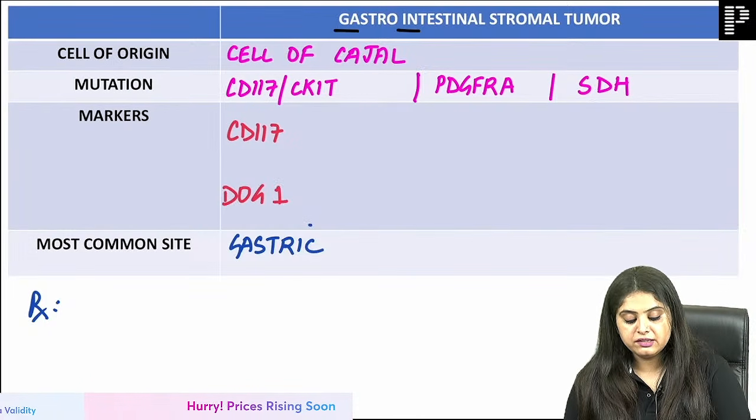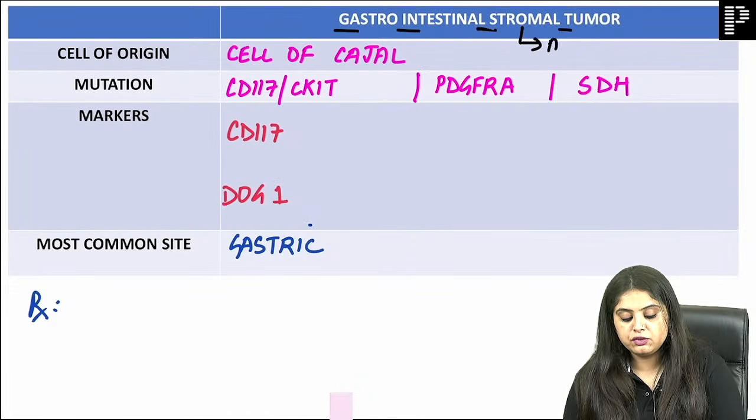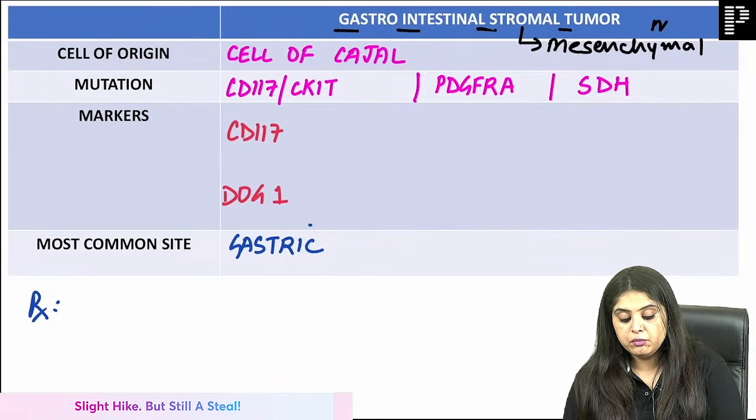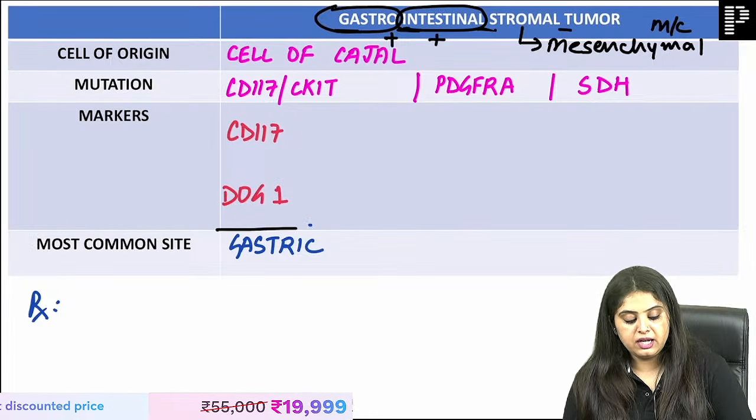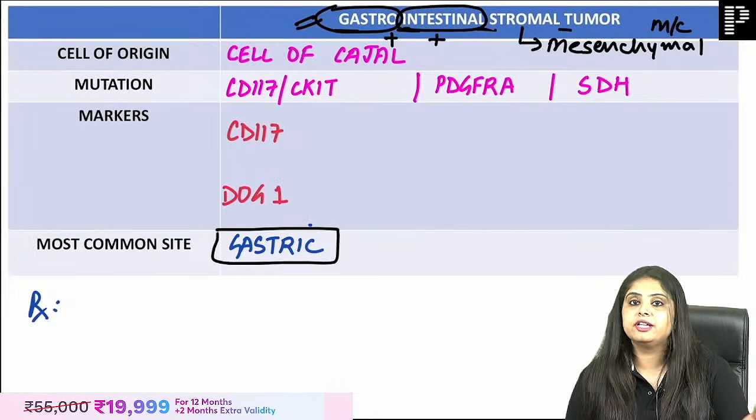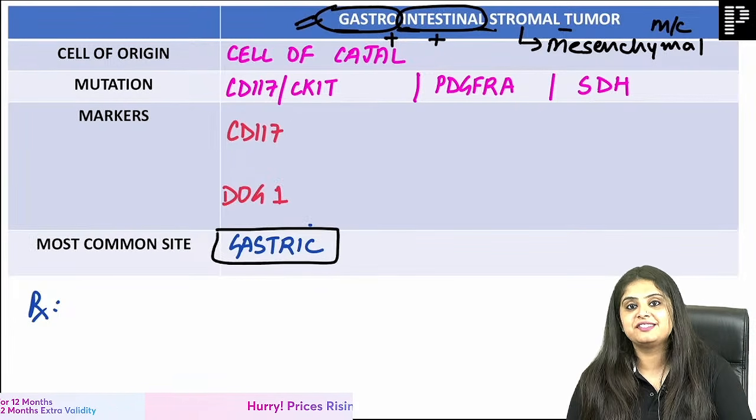GIST is gastrointestinal stromal tumor. As soon as I say stromal, the word that comes into my mind is that it is a mesenchymal tumor. It is the most common mesenchymal tumor of where? It can occur in the stomach and it can occur in the intestine also. But where is it most common? The word that comes first is the most common. It most commonly occurs in the gastric region.